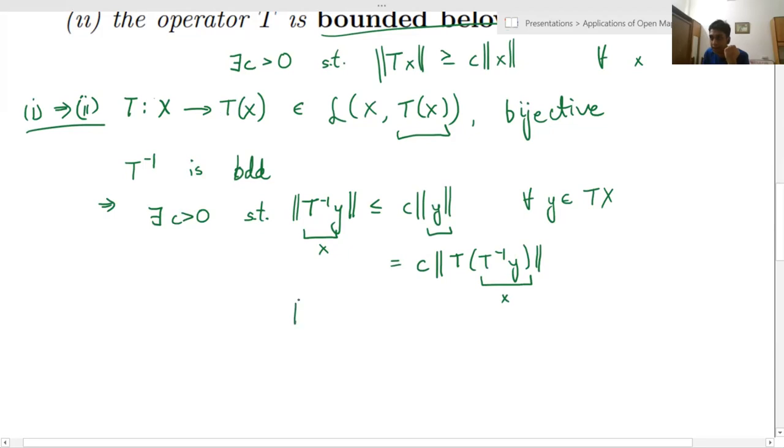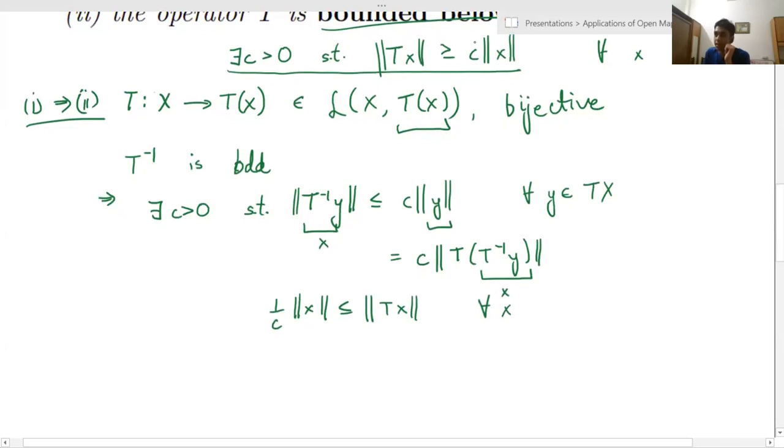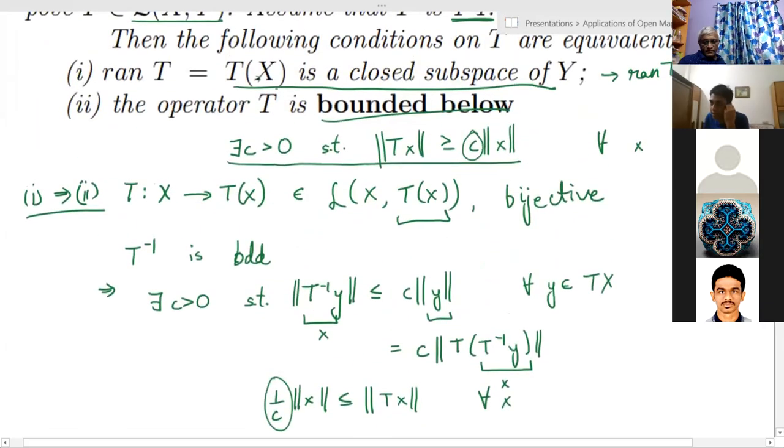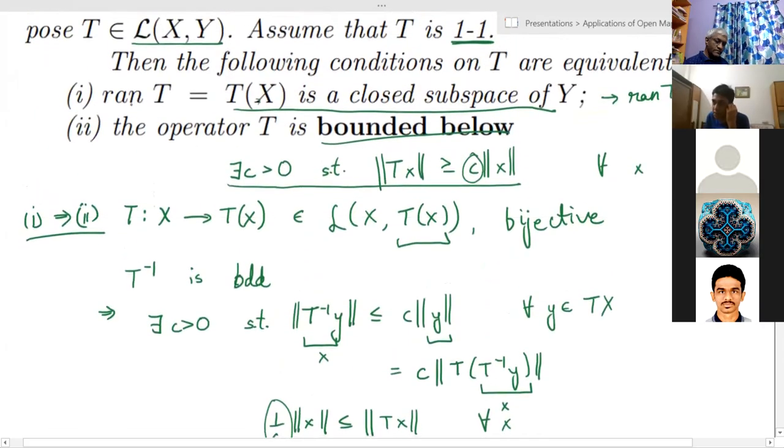I get that 1 by C times the norm of x is less than or equal to the norm of T applied to x for all x. And this was exactly the condition for bounded below, except that here the constant is just reciprocated, but it's still greater than 0. So we get that any such operator will be bounded below.